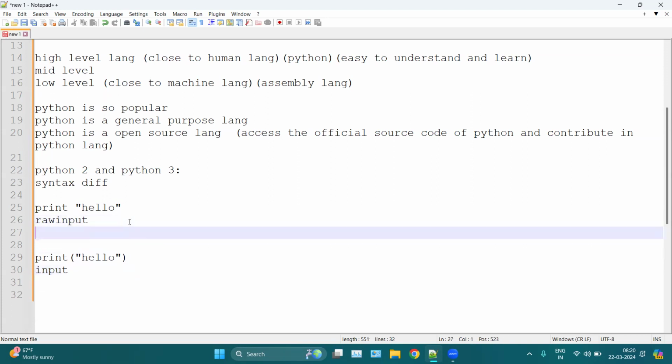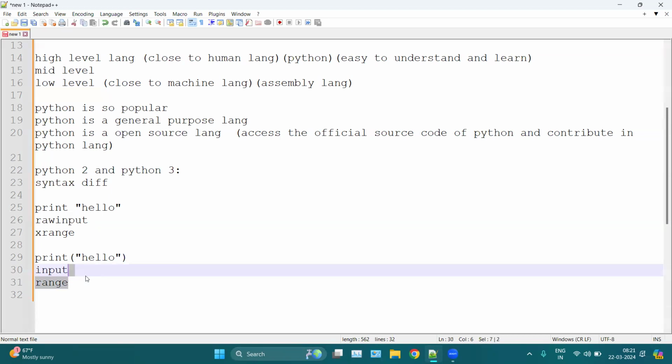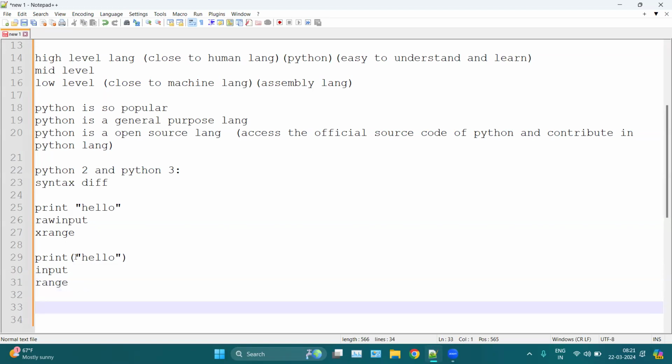In Python 2, we use xrange. In Python 3, we use range. We have many differences, mainly syntax differences. Also, there are some features and libraries which can only be used in Python 3, not in Python 2, and vice versa. So basically, we are going to use Python 3 only, which is the latest. And every industry uses Python 3 only.